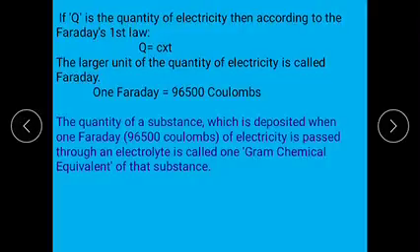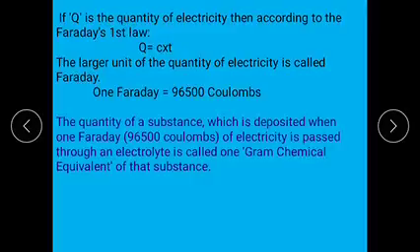If Q is the quantity of electricity, then according to Faraday's first law, Q equals C into T. The larger unit for the quantity of electricity is called the Faraday. In examination, they may ask the definition of the Faraday. The quantity of a substance which is deposited when 1 Faraday of electricity is passed through the electrolyte is called the gram chemical equivalent of the substance.